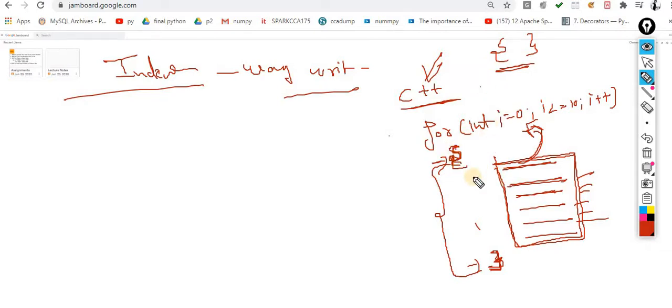So how can I define this type of concept inside Python? For defining it, you have to take advantage of indentation, the way to write your code and your logic. So indentation plays a very important role. In the starting stage, you may feel difficulty understanding it, so don't worry. As soon as you practice, automatically your fingers will settle on the indentation level.